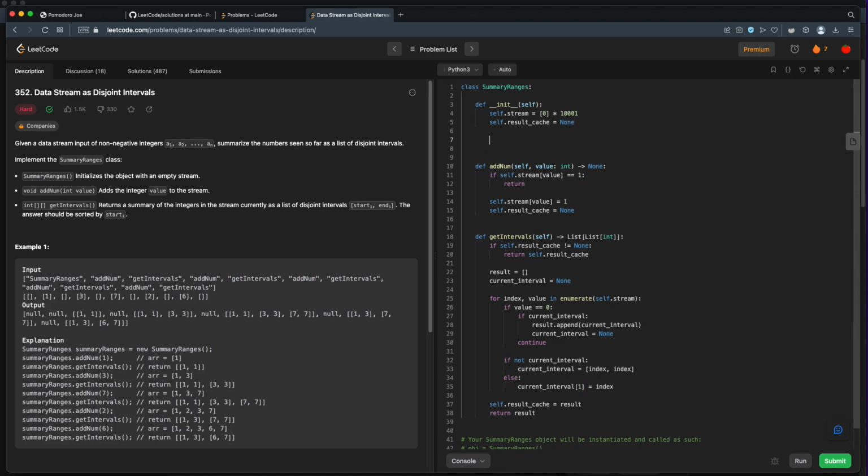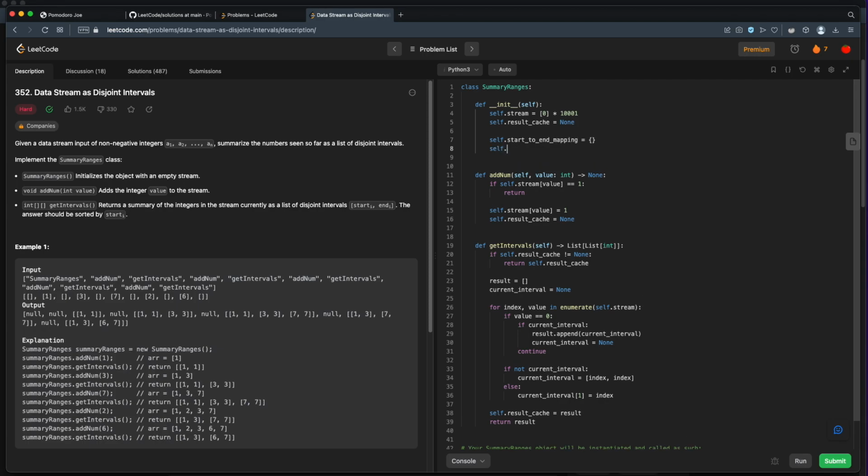All right, let's do this. We're going to have two mappings. We're going to have a start to end mapping, and that's going to be a dictionary. And we're going to have an end to start mapping, also a dictionary. What this will do is take the starting index and map it to the end index of the interval that starts at that starting index.